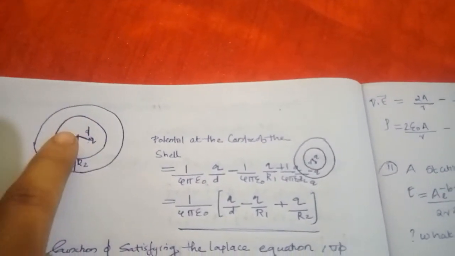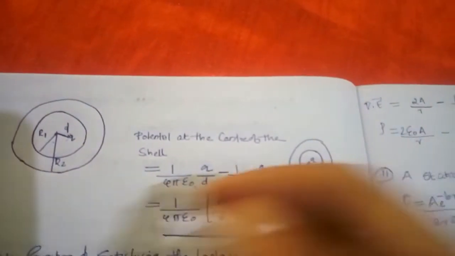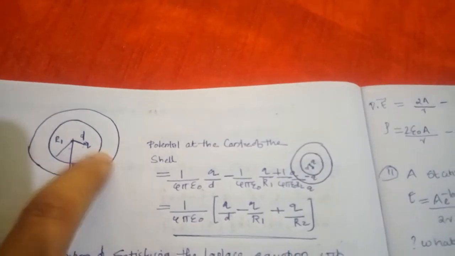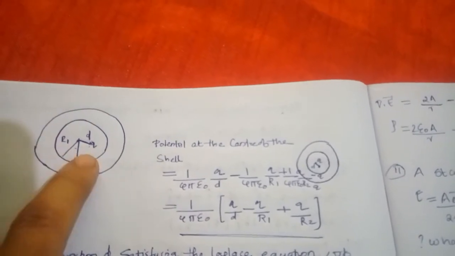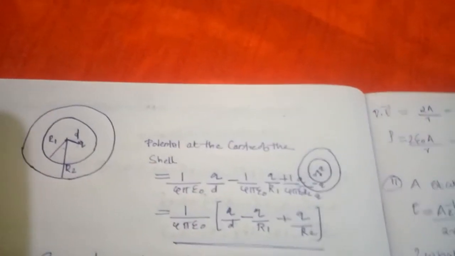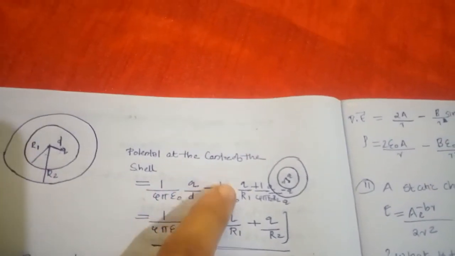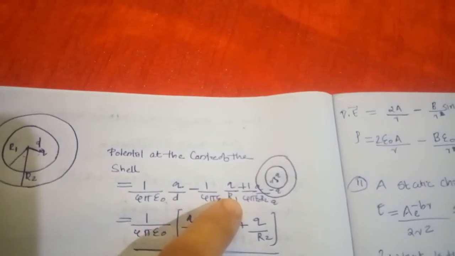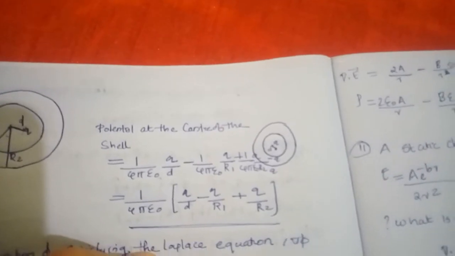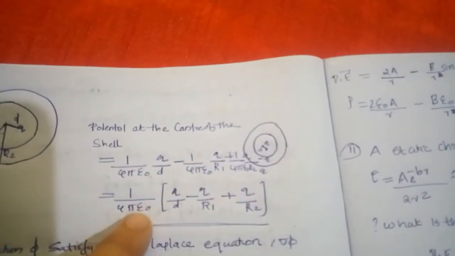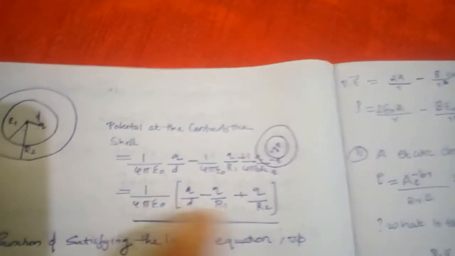So the charge induced on the inner shell is minus q, and here on the outer shell it is plus q. So for the total potential we have to consider all charges: 1 by 4 pi epsilon 0 q by d, minus 1 by 4 pi epsilon 0 q by r1, plus 1 by 4 pi epsilon 0 q by r2. Okay, we can take 1 by 4 pi epsilon 0 common, and we get the answer like this.